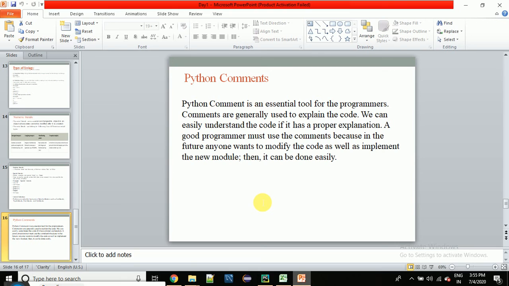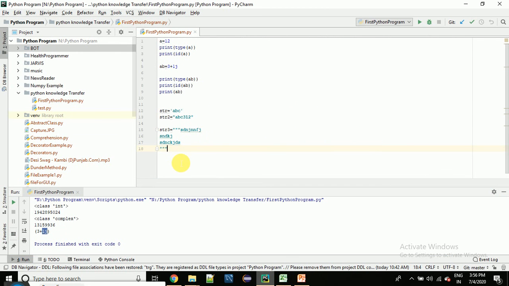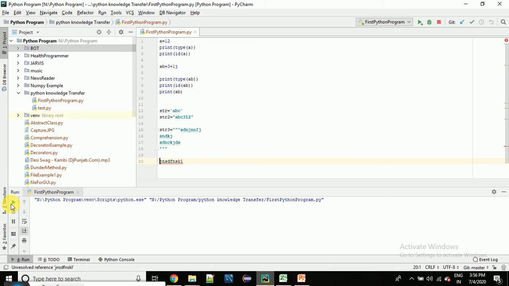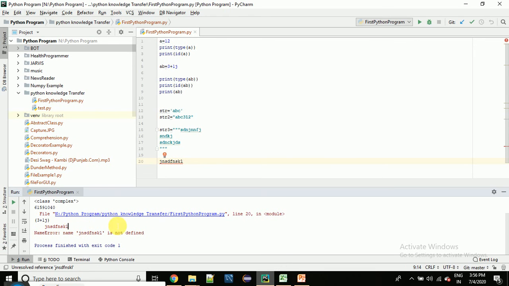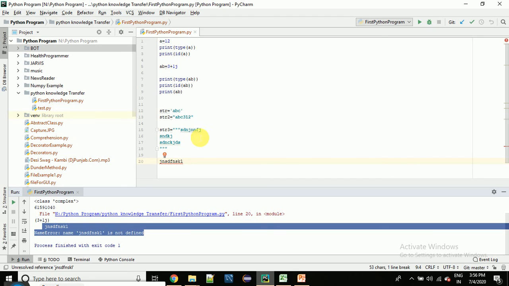So in Python there are two ways to write comments. First, we can use hash. Second, we can use a multi-line string. Let me show you how. If I want to comment something, I will write hash something. Now if I run it, you can see that this line is not giving any error because it is not executed by our interpreter. But if I remove this hash from here, now it will throw an error. See, because now the interpreter doesn't know what the meaning of this line is, right? Because we are not following any rule here.